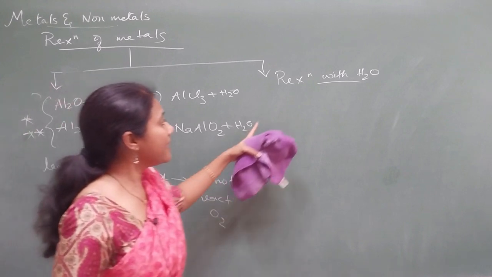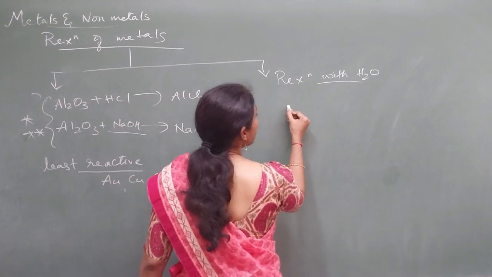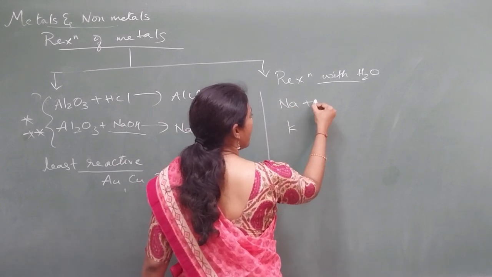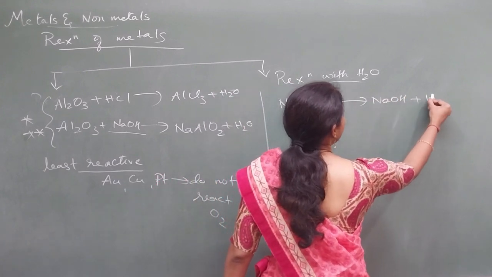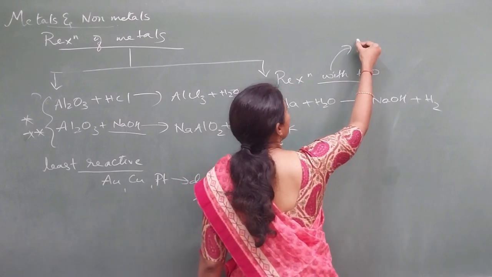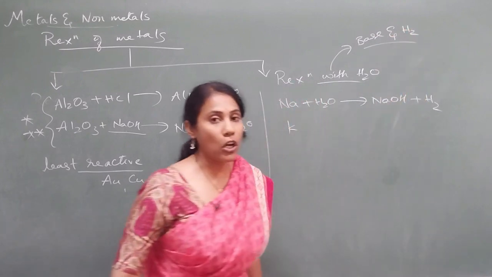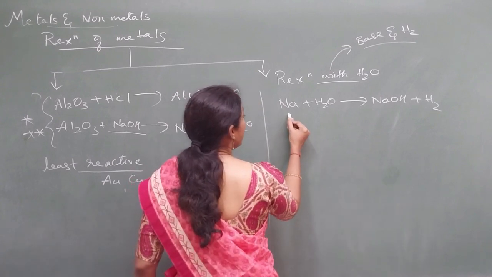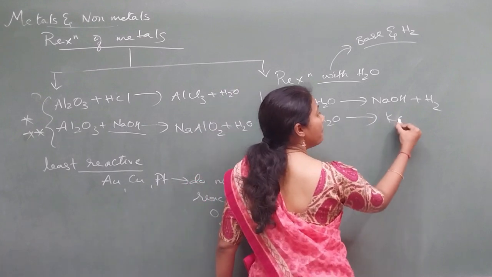Okay, now let us revise the reaction of metals with water. Here again the most reactive metals like sodium and potassium, when you put them in water, the final products are a base and hydrogen gas. Whenever metals react with water, the final products commonly are a base and hydrogen gas. Potassium has the same reaction, so it can be with potassium or with sodium.